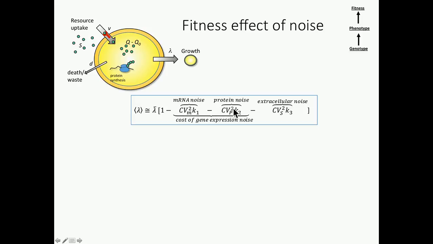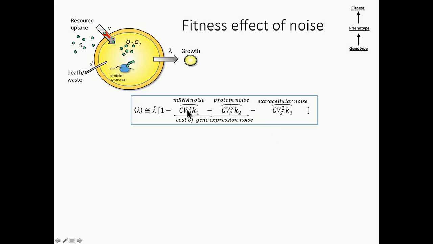We'll come back to this. Protein noise, specifically noise as the permease concentration fluctuates, reduces fitness. And extracellular noise reduces fitness. So this is the cost of imprecision that we were talking about, the gene expression noise, and the cost of uncertainty in the environment. And basically, in this case, it's just a linear combination of the three.